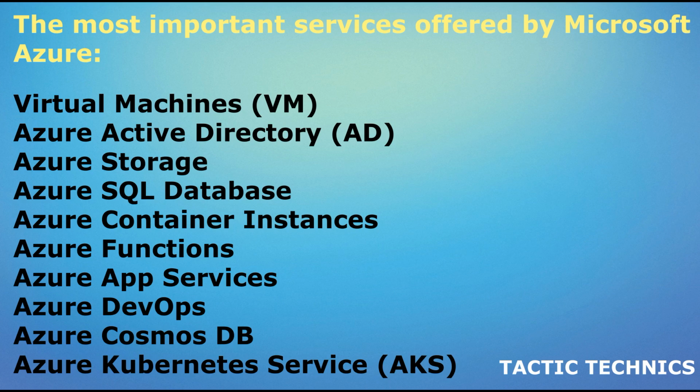Multi-model. Azure Cosmos DB supports multiple data models, making it easy to store and access your data, regardless of its structure. Guaranteed performance. Azure Cosmos DB provides guaranteed performance, with predictable and consistent low latency and high throughput, even at scale. SLA compliant. Azure Cosmos DB provides globally distributed, tunable consistency levels, making it easy to choose the consistency level that's right for your applications. Azure Cosmos DB automatically indexes all your data,